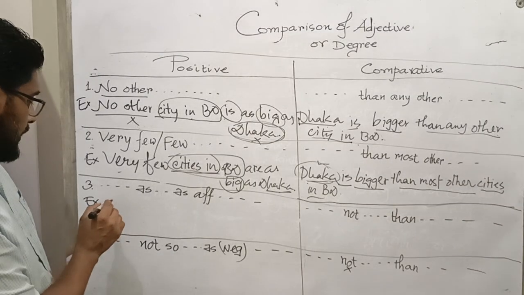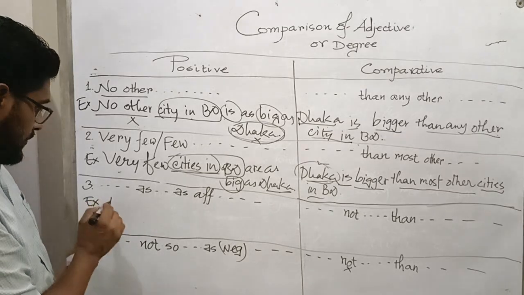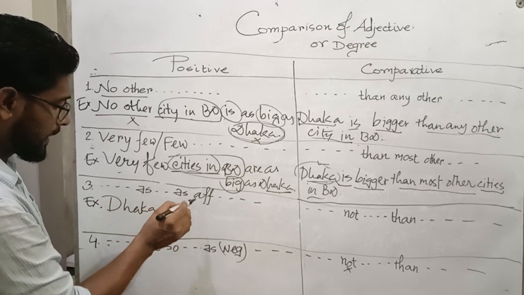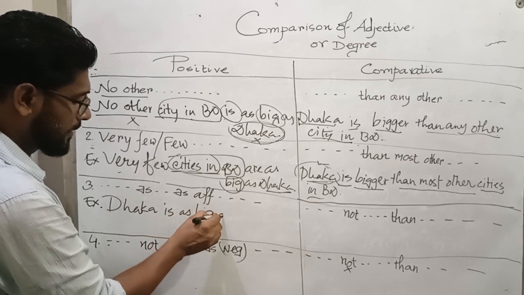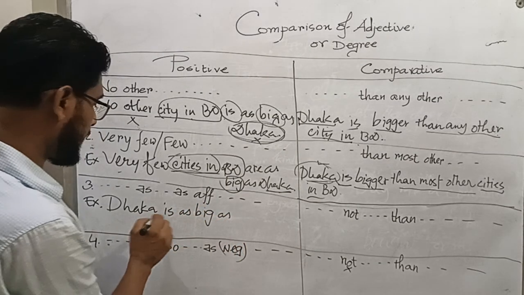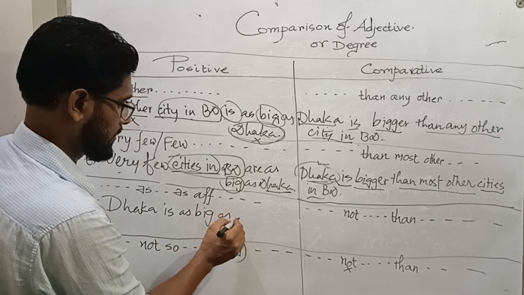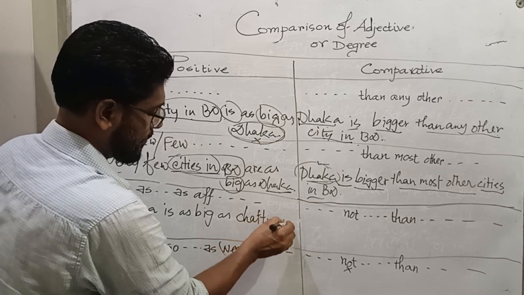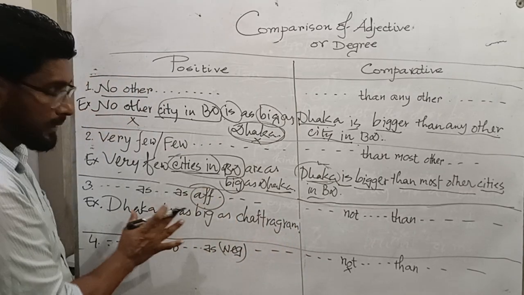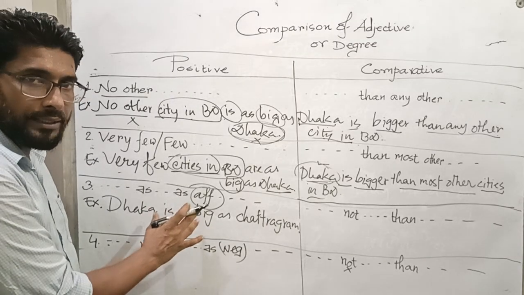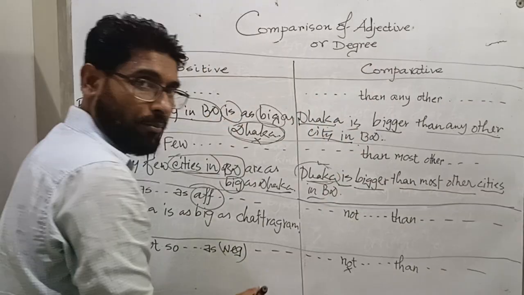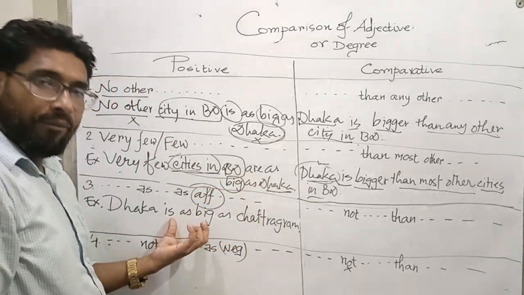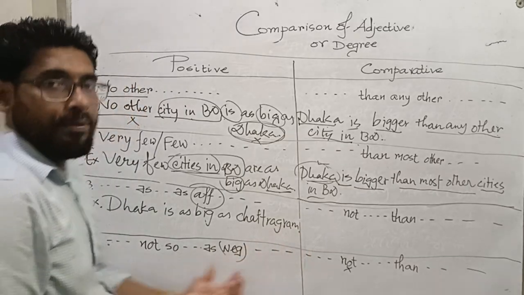Next, Dhaka is as big as Chattogram. Okay, this sentence is in the affirmative form. So in the comparative form, it will be turned into the negative form. Okay? Affirmative, negative. Negative, affirmative.